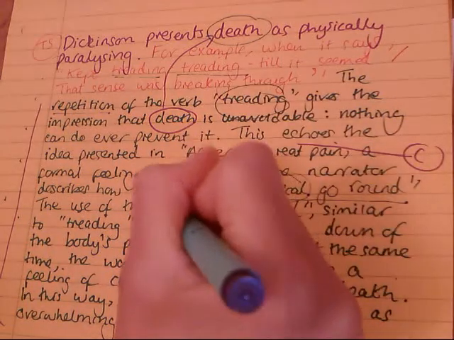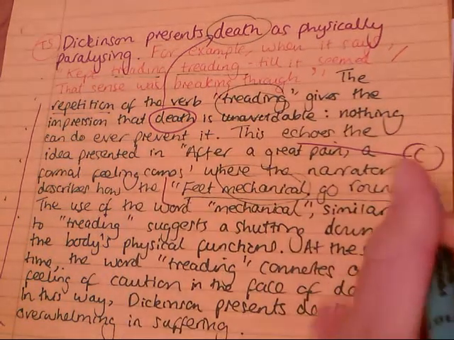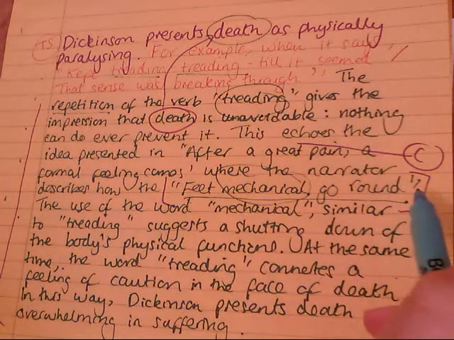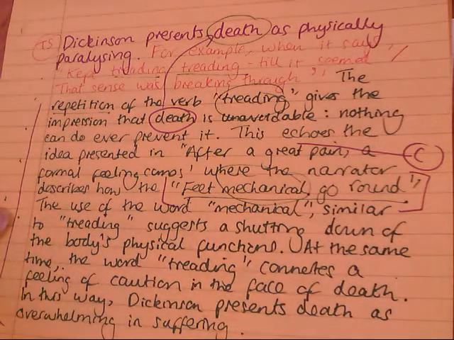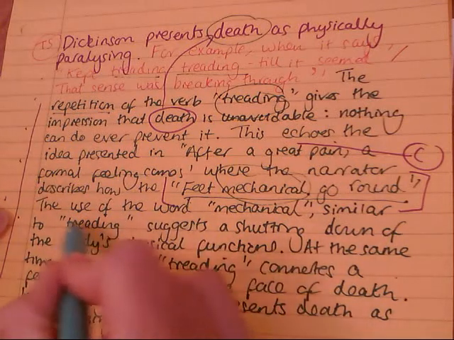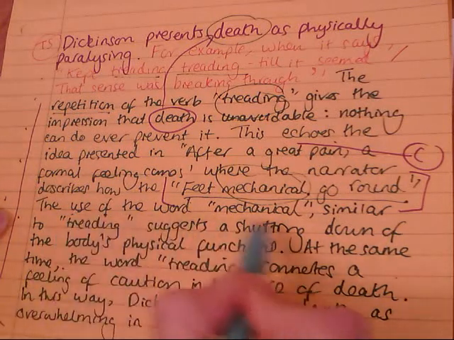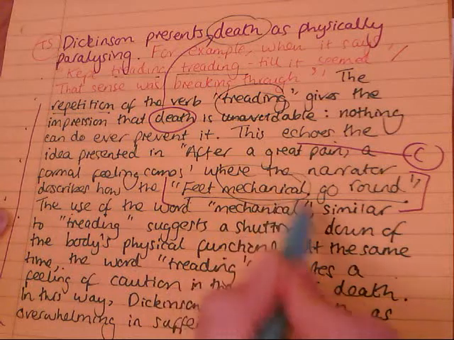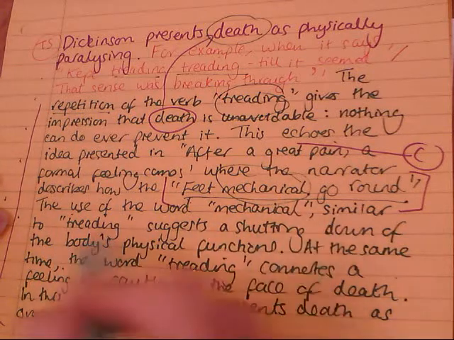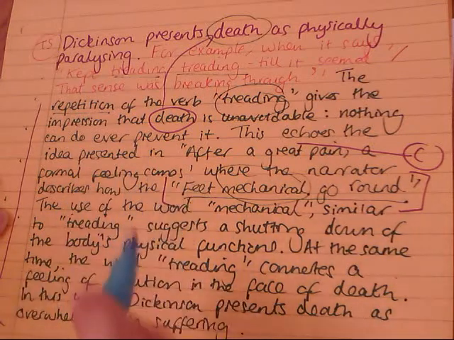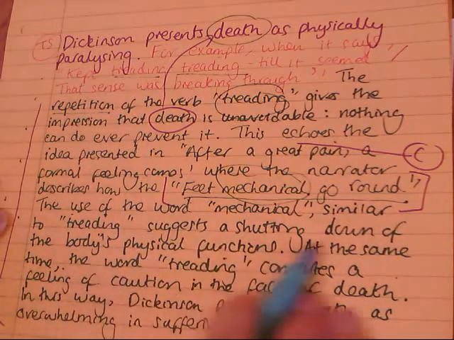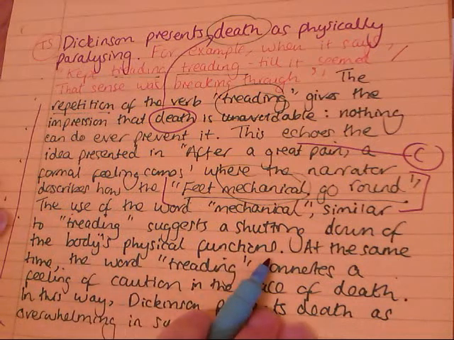So we've got a nice confident comparison with a specific and accurate quote from a different poem, and then the comparison is developed even further when we say the use of the word mechanical, coming from one poem, similar to the word treading coming from the other poem, so very specific comparisons made, suggests a shutting down of the body's physical functions.